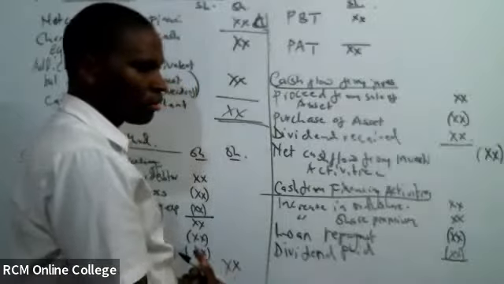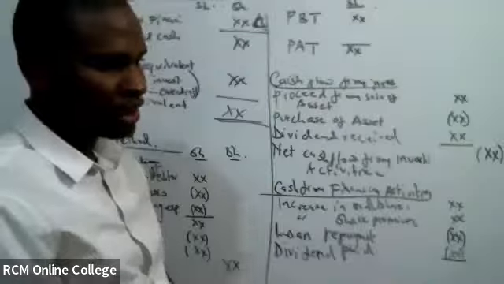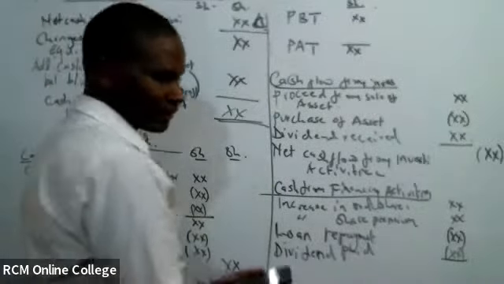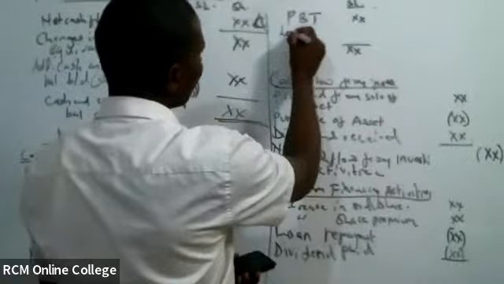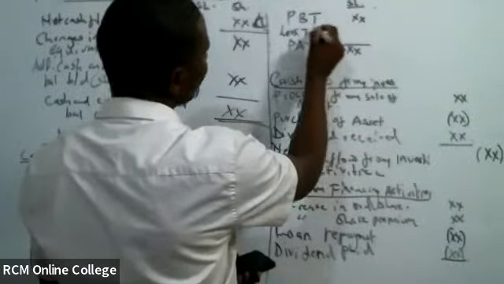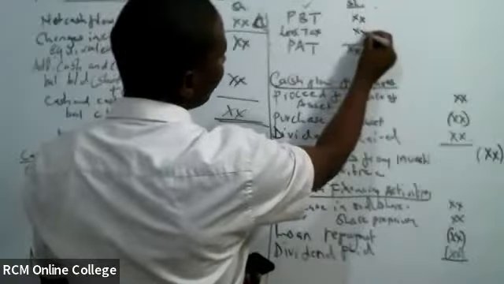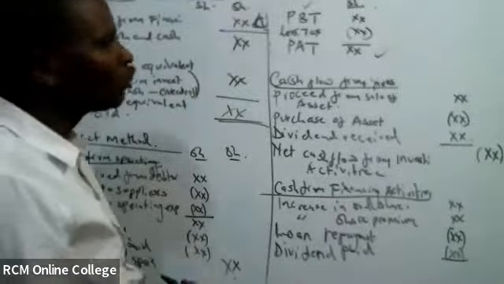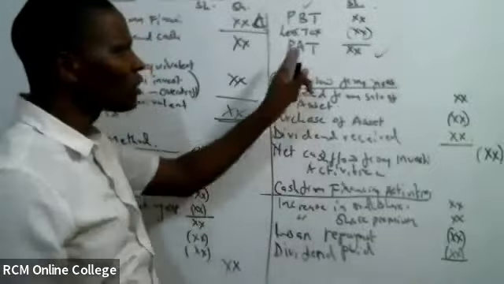We have deducted tax, less tax. Hapa tumetoa tax kutoka kwa hii ili tupate hii. True or false? Yes.